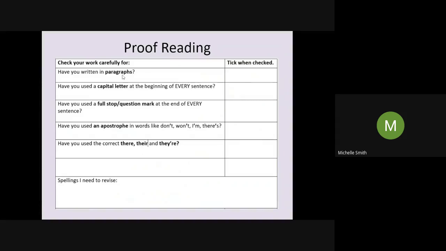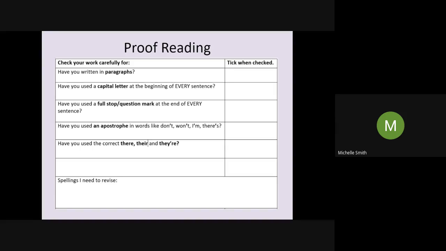Now, this is just a guide. There might be other things that you know that you always get wrong. For example, a really common one is not capitalizing the letter I when you're using it on its own. So when you're using it as a pronoun, for example, I did this or I did that, it always has to be a capital letter when it's on its own. If you know that you always forget to capitalize your I, just scan your letter for the I's and change them.